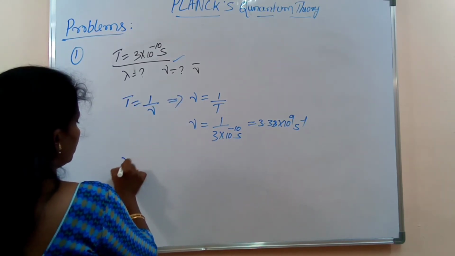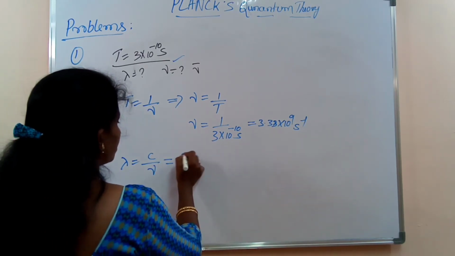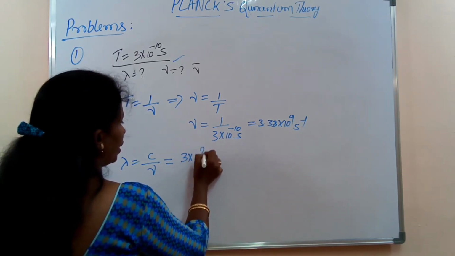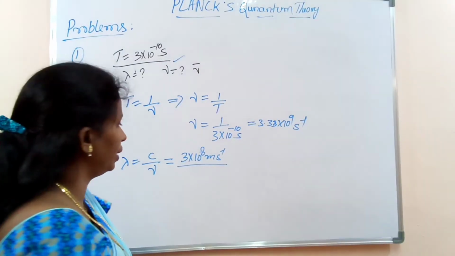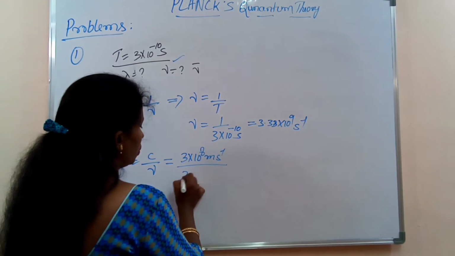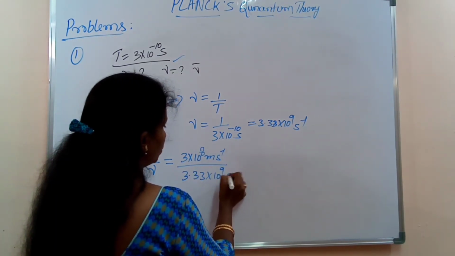So lambda is equal to C by nu, that is 3 into 10 to the power of 8 meter per second, the velocity of light, divided by nu, which is 3.33 into 10 to the power of 9 per second.